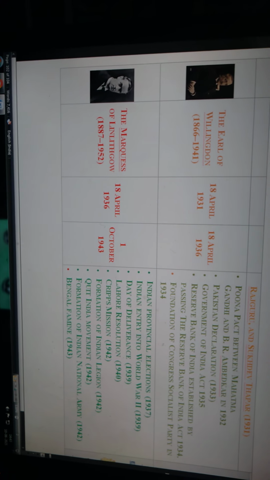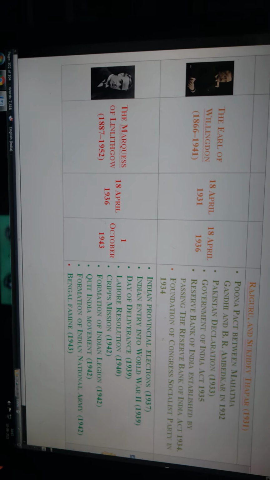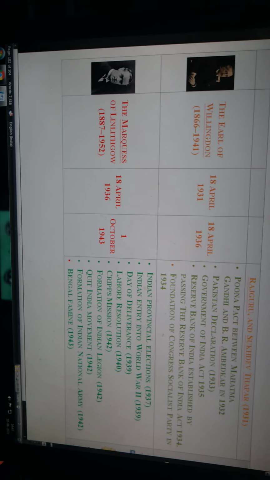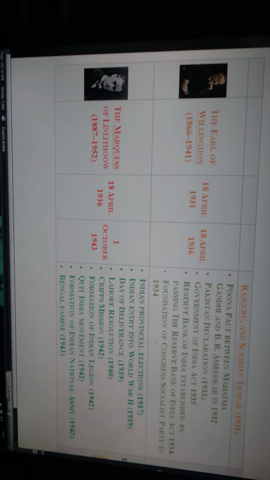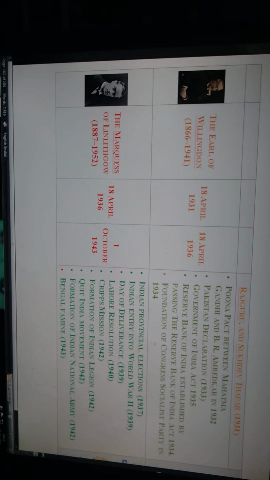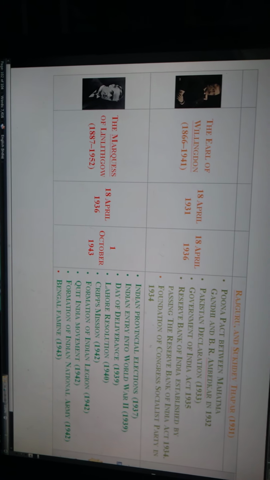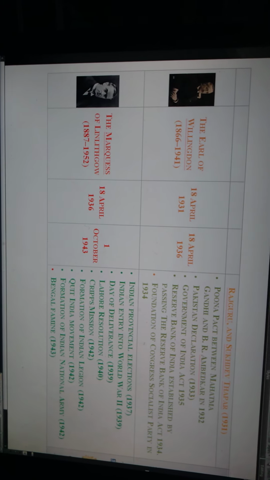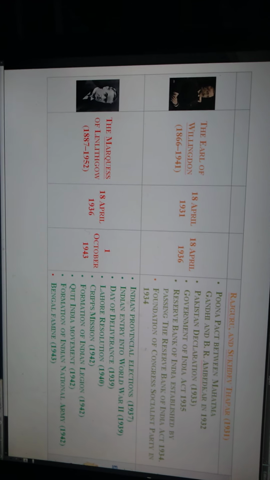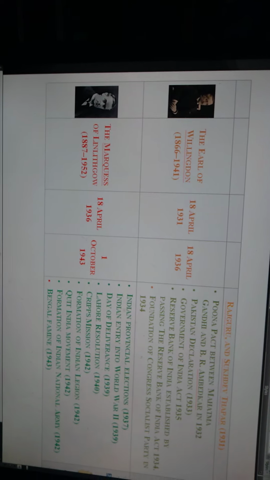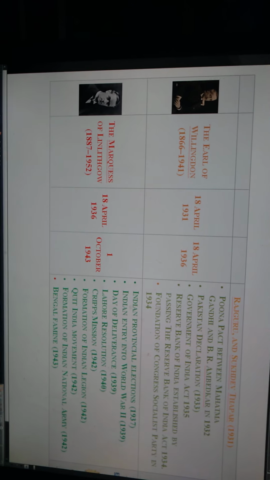The formation of the Indian Legion in 1942 and the Quit India Movement, Bharat Chodo Andolan, in 1942 were also under the period of Lord Linlithgow. The formation of the Indian National Army by Netaji Subhash Chandra Bose in 1942, and the Bengal famine in 1943, also happened during the period of Lord Linlithgow.